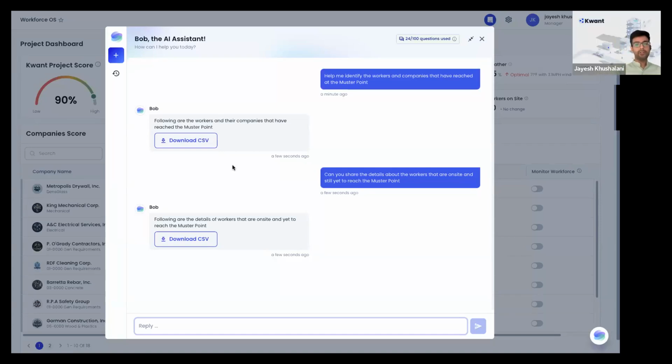One of the iterations we will be working on next as phase two is this: let's say you have identified the workers who are not at the muster point, or the companies who are not at the location they were supposed to be, like a location that is on your critical path. You can simply ask Bob, hey Bob, can you send out an alert to the project managers of these companies? Or hey Bob, can you send out an alert to these workers asking them to come to the muster point immediately? Right now, Bob is only able to provide you insights. It will also be able to take actions for you. That's going to be huge.